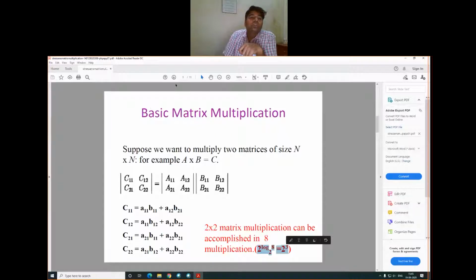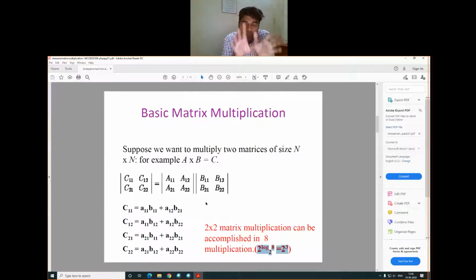So in the next slide, you just have to note down that the total number of multiplications we perform is 8. And 8 multiplications is more dominating as compared to the addition operation, so we'll consider only the multiplication operation here. If we can reduce the total number of multiplication operations in 2 cross 2 matrix multiplication, then we can get an efficient algorithm.